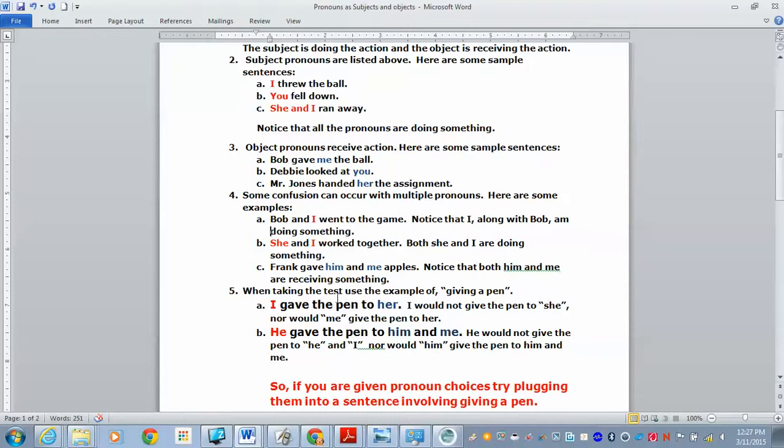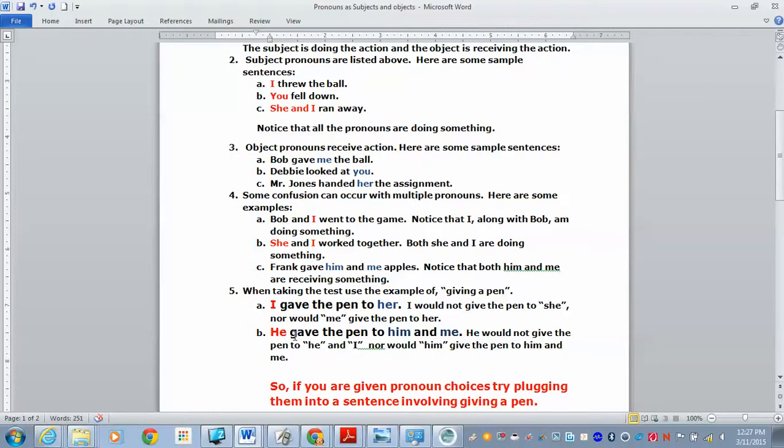When taking the test, if you end up confused about this, use the pen example that I used in class. So for example, if I had a pen and I wanted to give it to a female student, I might say I gave the pen to her. I certainly would not say I gave the pen to she, or me give the pen to her. It's I, the subject, gave the pen to her, object.